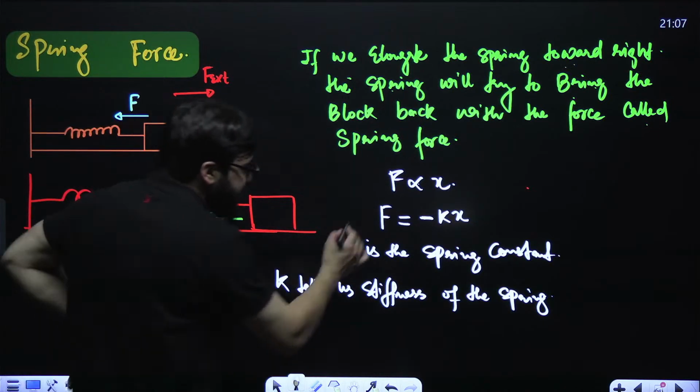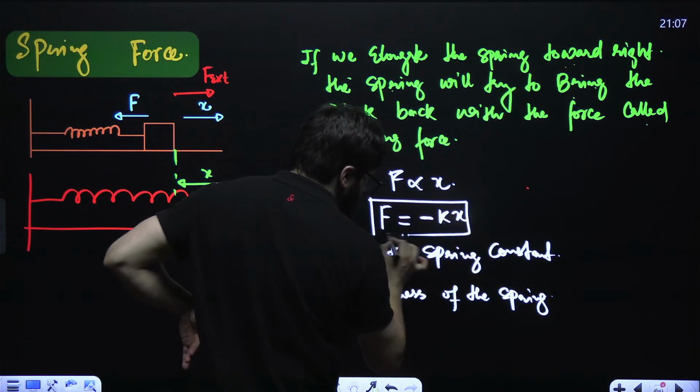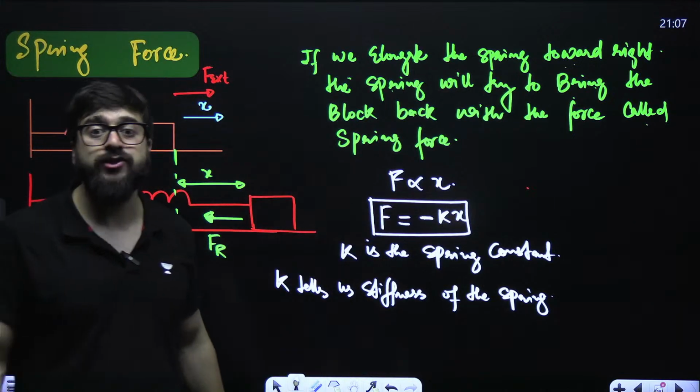So directly this will be the value of spring force over here, or we also call it the restoring force.